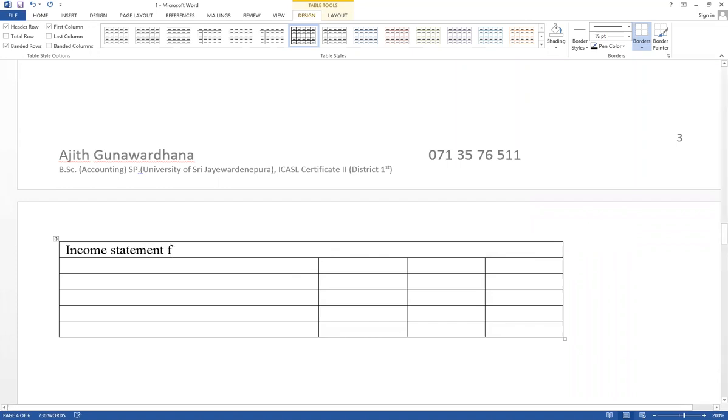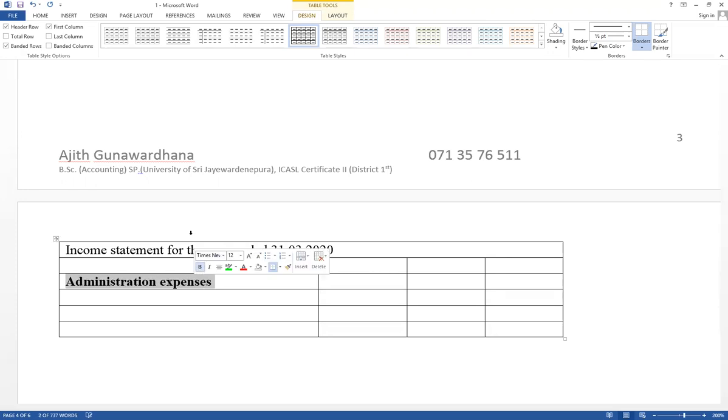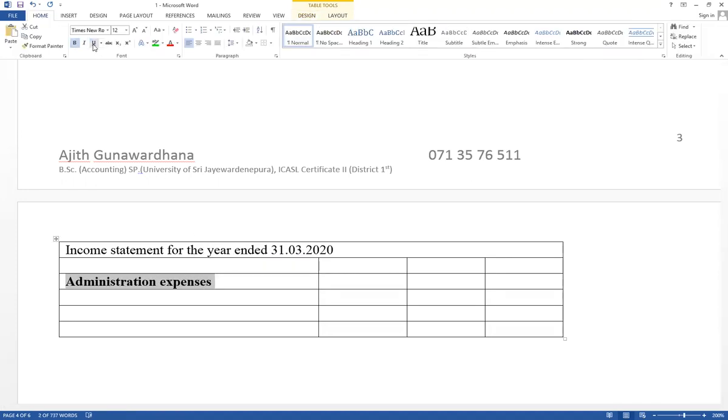Try to recognize how to disclose for the year end 31st March 2020. Under administration expense, topic administration expense, and it as a salary.